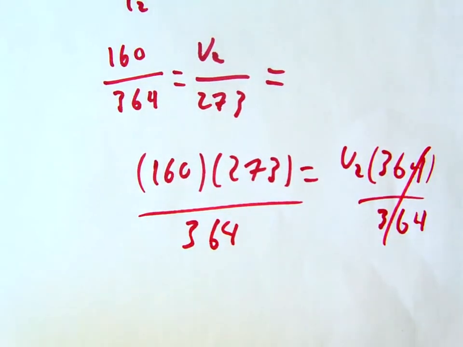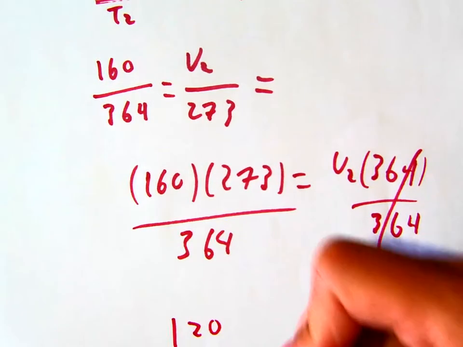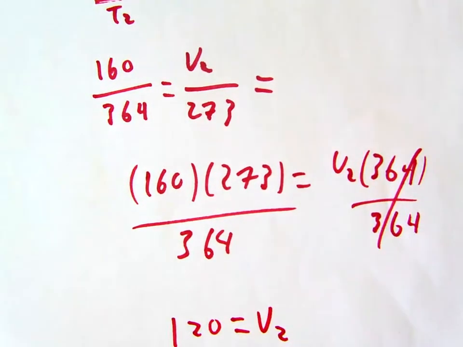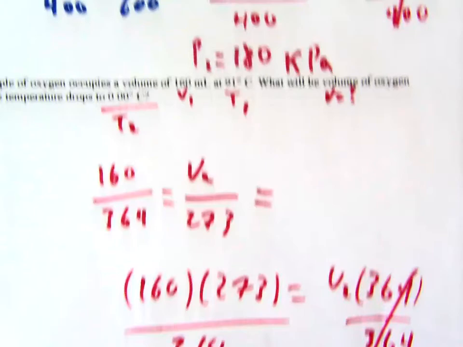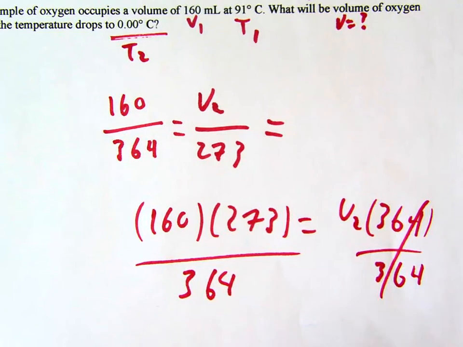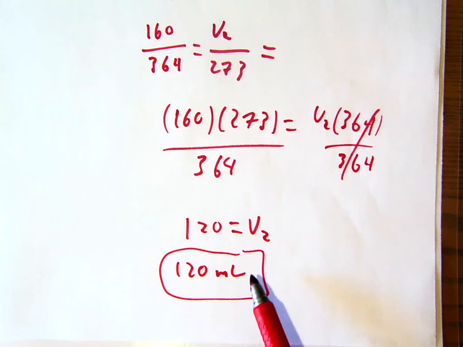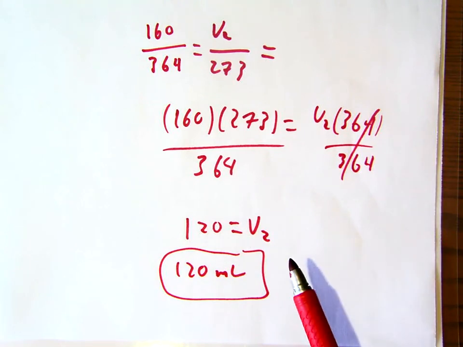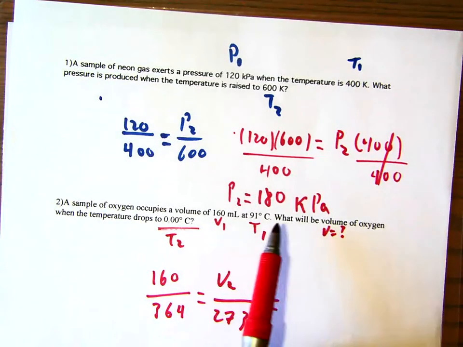So my answer would be 160 times 273 divided by 364, which gives me 120. So my second volume is 120. What are the units? We're dealing with milliliters, because we started with milliliters, so 120 milliliters would be my final answer. Let's see if this makes sense. If I cool the gas down, yes, the volume should get smaller, just like when you put a balloon in the freezer, it's going to decrease in volume. So that's correct. The main thing is you've got to read the problems and label the variables so you can figure out which equation you're going to use.